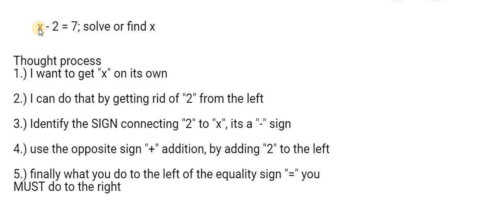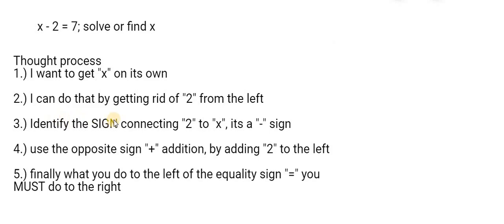Now I have a question. X minus 2 is equal to 7. Okay? Solve or find x. To find x, I need to get x on its own and everything else away from it. Okay? So, 2 is right next to x, so I need to get rid of 2 from around x. Get it away from the left. Okay?